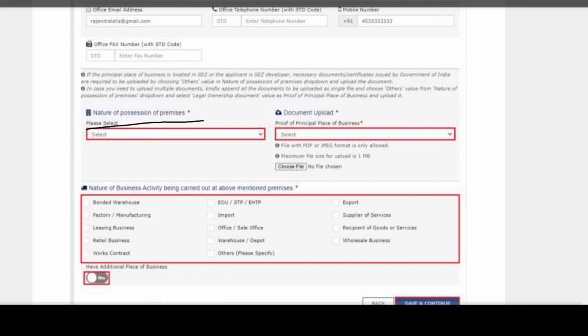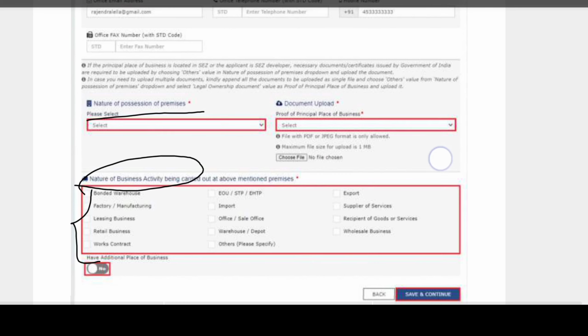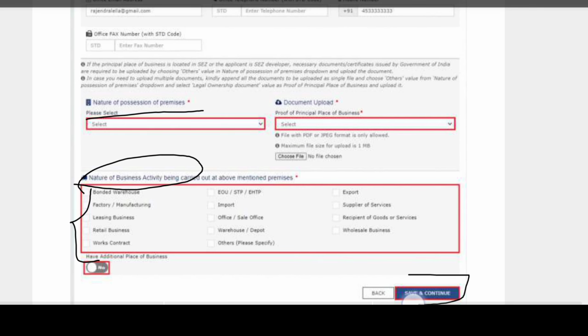If it is rental, you have to upload the rental agreement. If it is own property, then you have to upload the respective property details, and you have to fill the nature of business activity. After that, you have to click on save and continue.